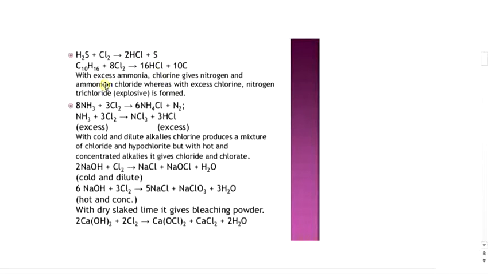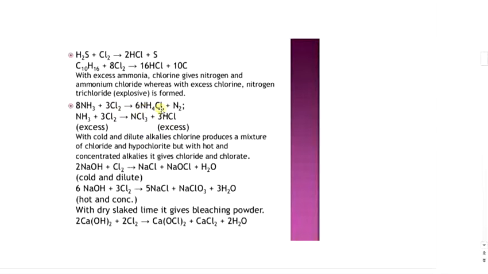Then with excess of ammonia, chlorine gives nitrogen and ammonium chloride, whereas with excess chlorine, explosive nitrogen trichloride is formed. That means when 8 moles of ammonia reacts with 3 moles of chlorine, chlorine being in excess, there is formation of nitrogen trichloride plus 3 moles of HCl. And when ammonia is in excess, that means 8 moles of ammonia plus 3 moles of chlorine, then there is formation